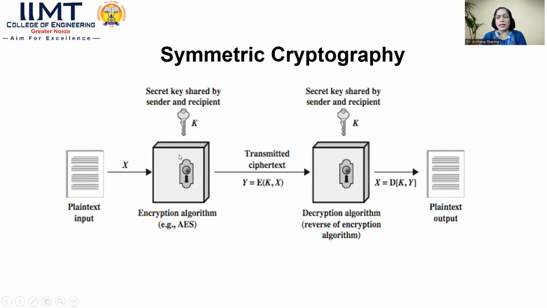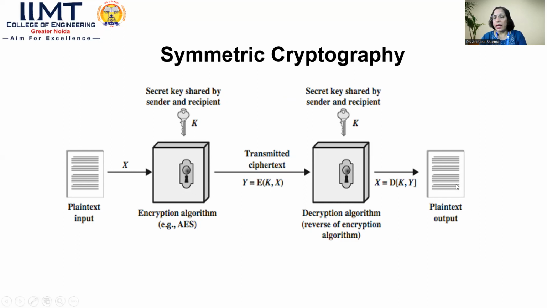Here it applies the AES algorithm, the Advanced Encryption Standard. After applying this algorithm, it generates Y, which is considered the ciphertext. This is transmitted over the network. So instead of transmitting X, it transmits Y over the network, in the form of encoded text which cannot be easily understood by any unauthorized person.